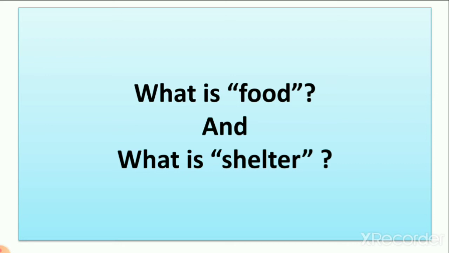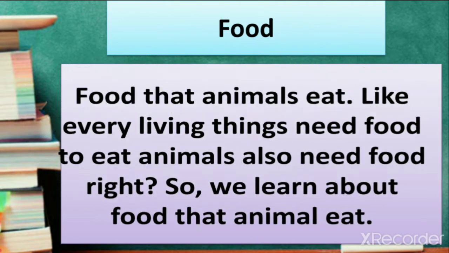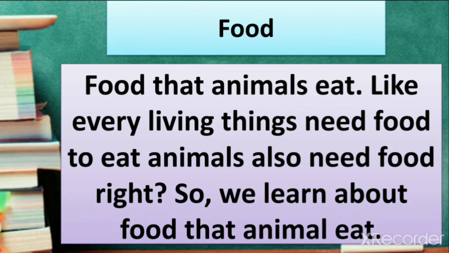As we know, food is the thing which we eat. So let's see first what is food. Every animal is a living thing, and every living thing needs food to eat. And we learned in lesson number 1 that animals and birds are living things. So animals also need food to grow, right?